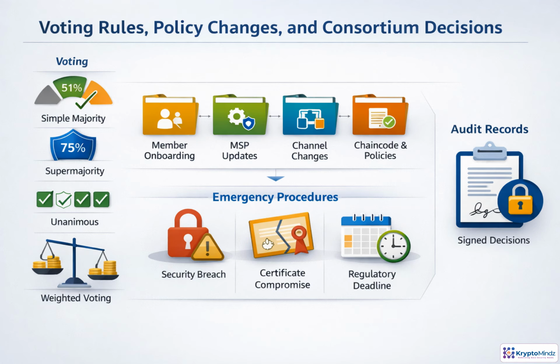Before production, governance has to become operational, not just aspirational. Each decision type needs a defined approval model: simple majority for routine actions, supermajority or unanimity for higher risk changes, and weighted voting when members do not have equal stakes. Emergencies need the same discipline, even when speed matters. Every onboarding decision, MSP update, channel change, and policy revision should produce signed evidence that auditors can verify later.